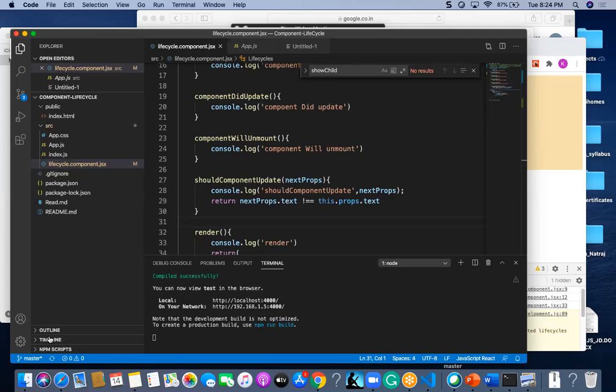We should declare that in shouldComponentUpdate. And finally it will go for componentDidUpdate, meaning the component has been updated. And finally it will come to componentWillUnmount.